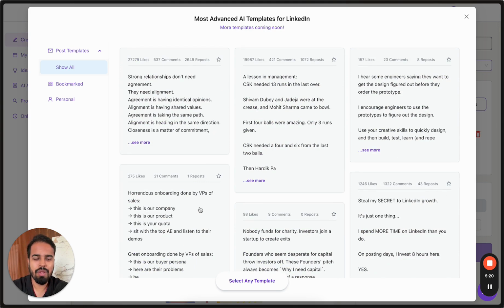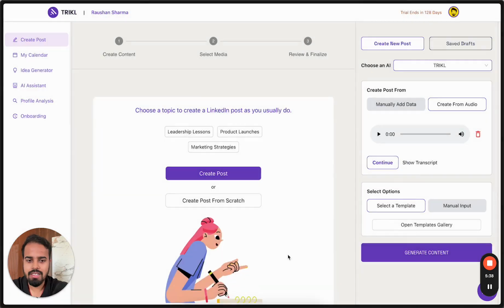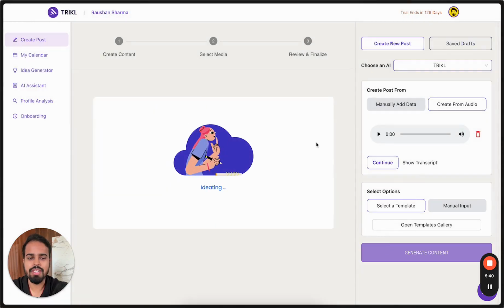Now, mind it, we have made it so that it's not like thousands and thousands of templates which you feel confused about, but a very curated set of different types of templates which you might love. So for example, let's say I like this one, I can click, or I like this one. Let's click on this and generate content so that the features are more visible.